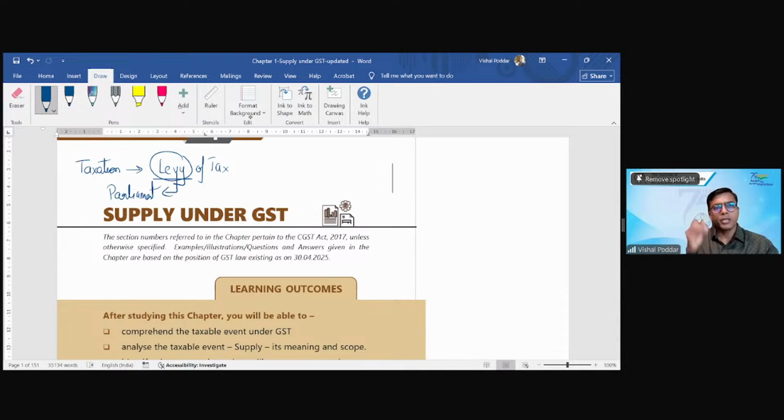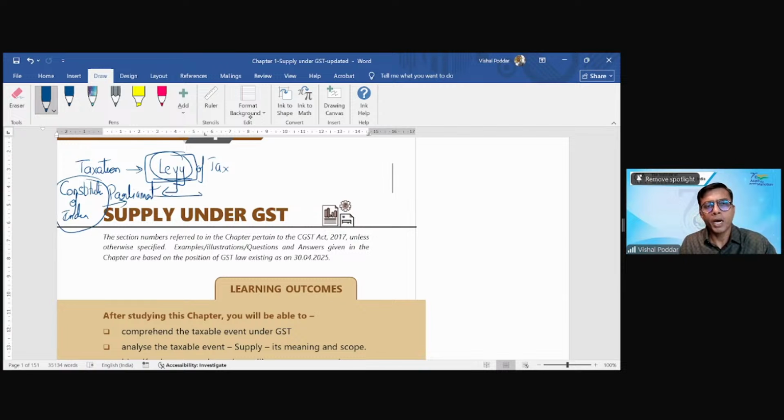Technically it is not the government who is imposing tax on you, it is Parliament. And who gives Parliament the power? It is the supreme law of the country, the Constitution of India. It is through this Constitution that Parliament gets the power to impose the tax on you.